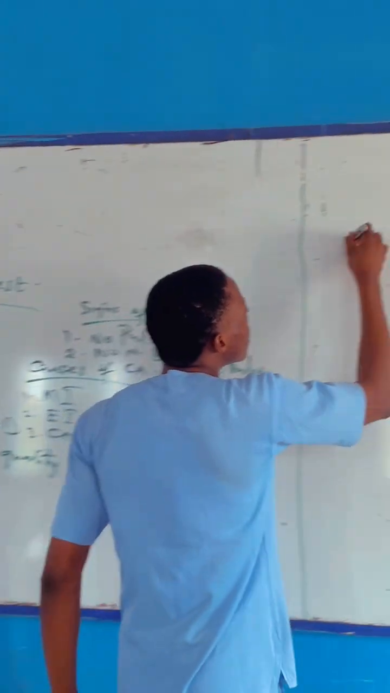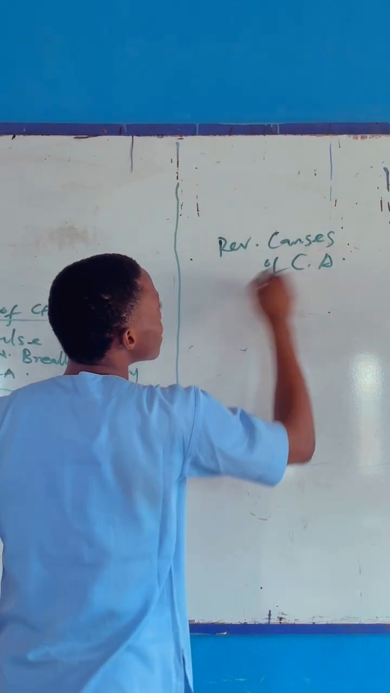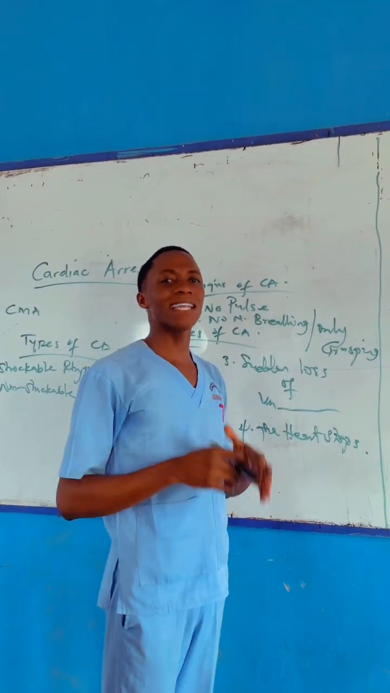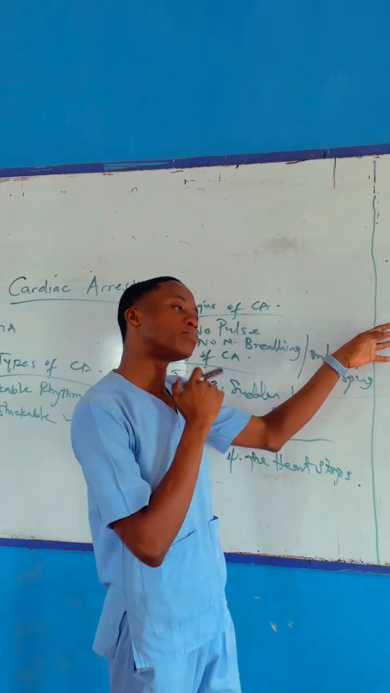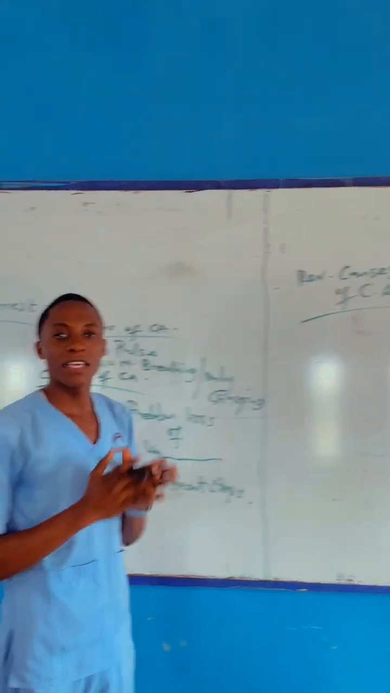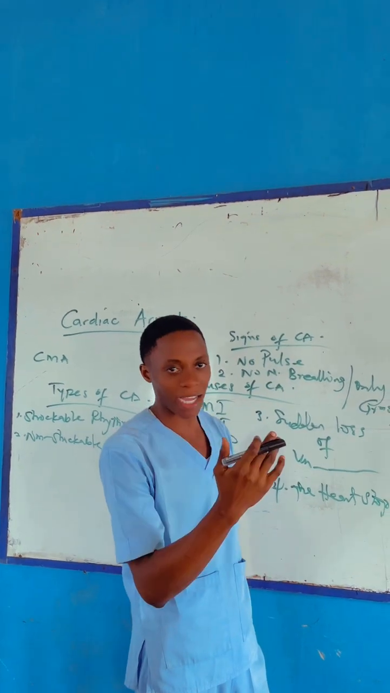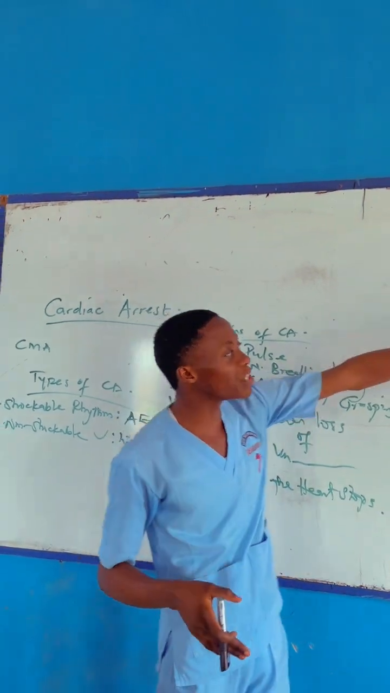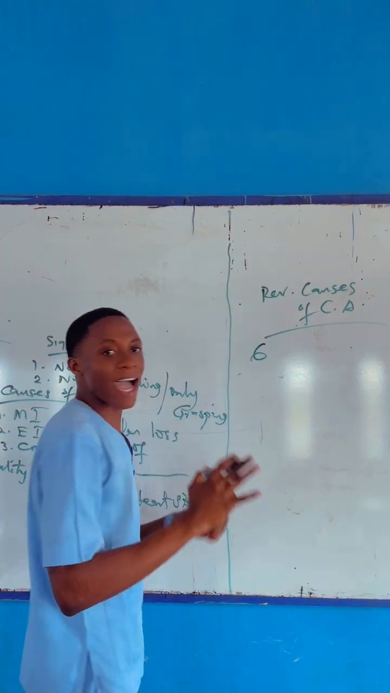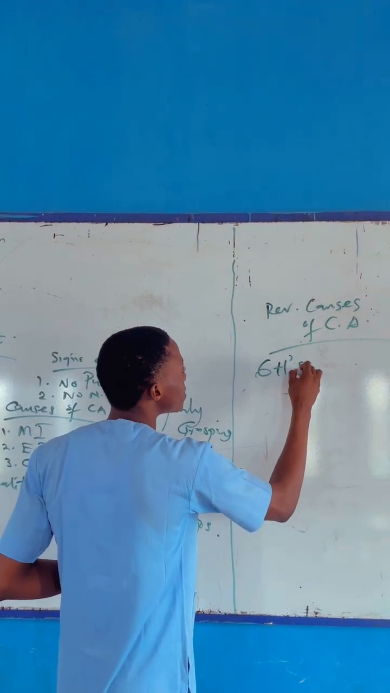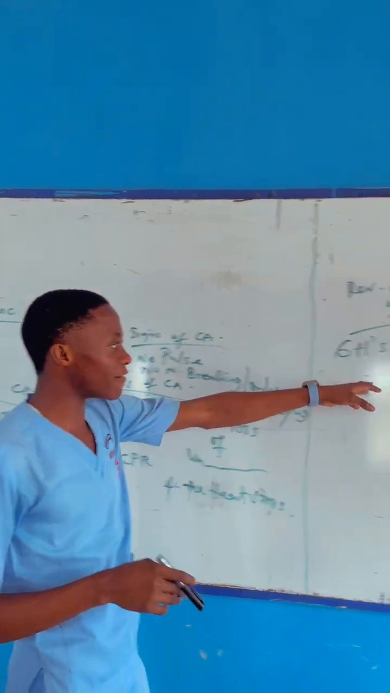Now, the last aspect, the reversible causes of cardiac arrest. These are underlying conditions that, when you see them, can really lead to cardiac arrest. But if urgent treatment is administered, there are tendencies that the patient does not come up with cardiac arrest. Those reversible causes are abbreviated as 6 H's and 5 T's.